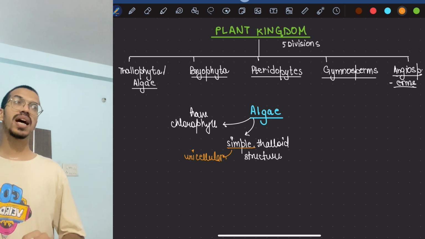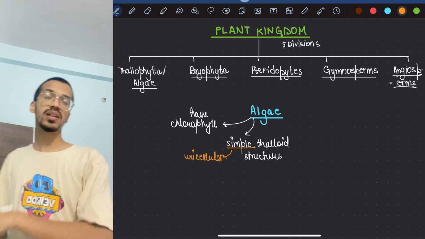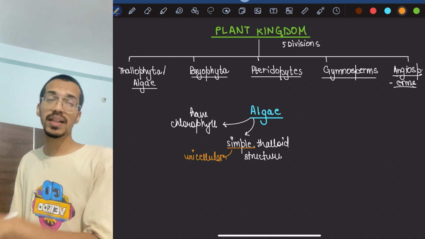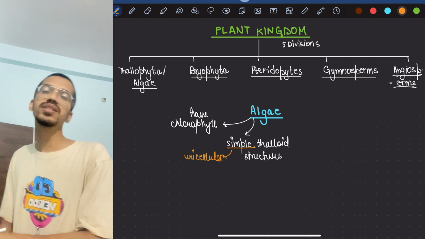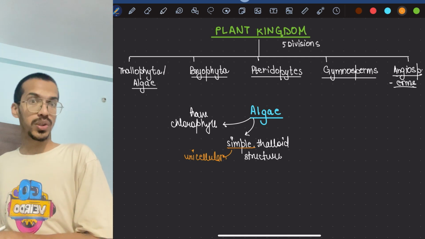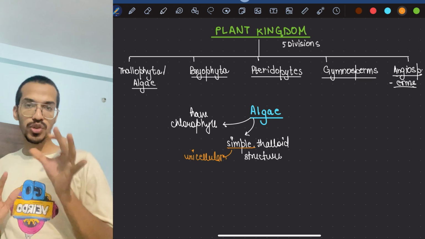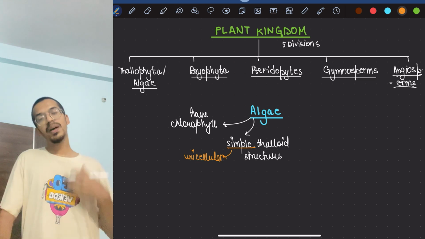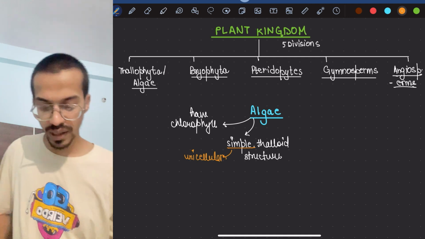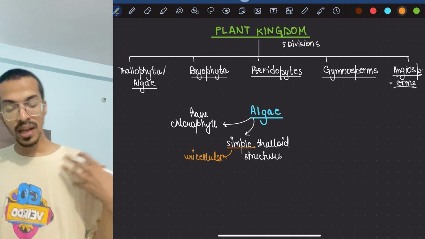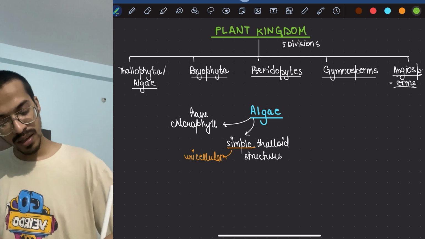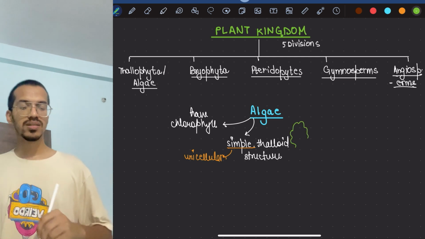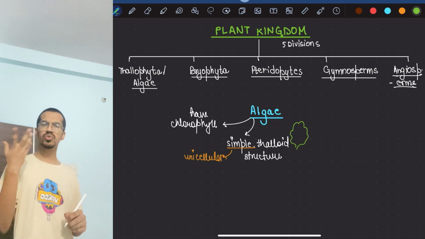Although we considered that earlier, like R.H. Whittaker considered that the plant kingdom is strictly made up of multicellular organisms. Okay, this was also one of the contradictory things which you have to remember. But later we found out, so unicellular algae, that simplest form of it. Thalloid structure means thallus-like, a sac-like structure. Okay, means nothing is there.